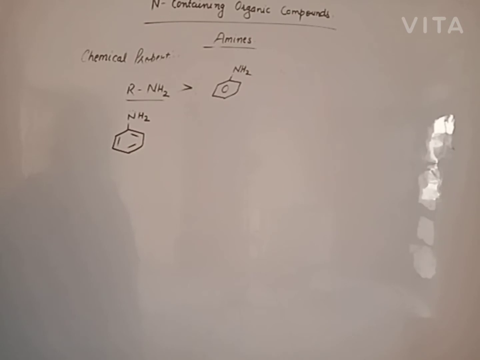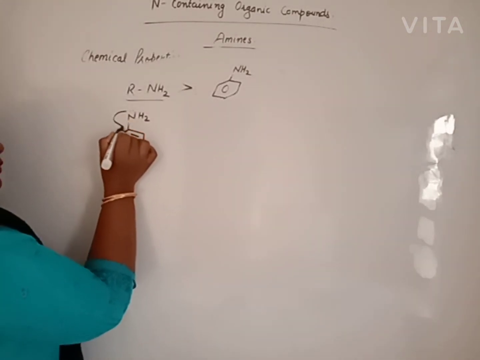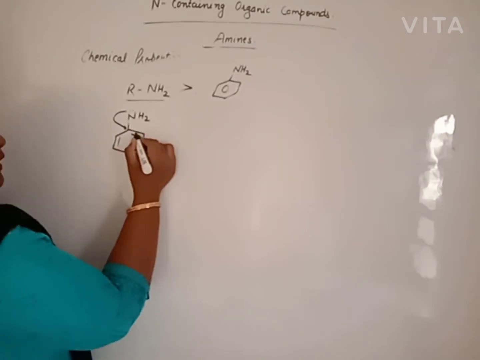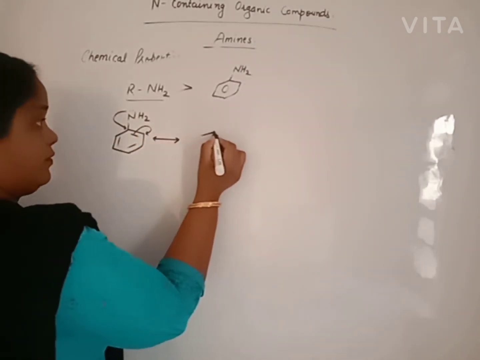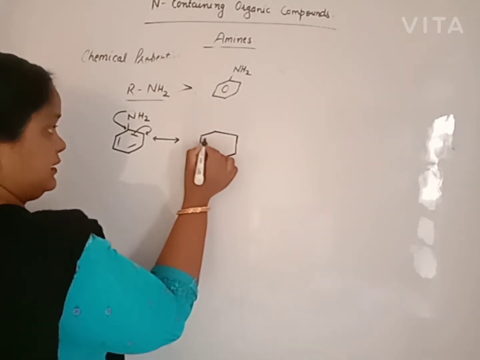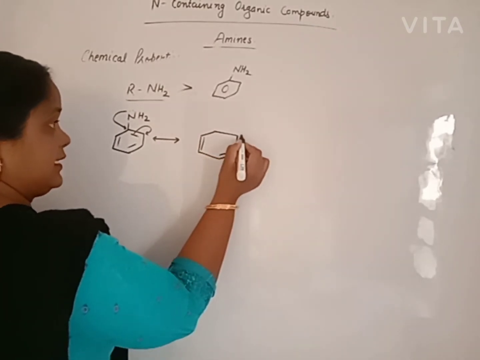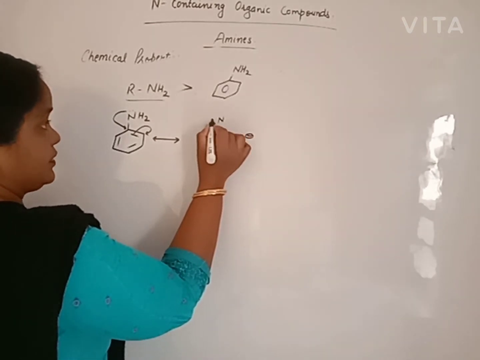Due to extra stability it is more electronegative. It attracts the lone pair electrons of nitrogen towards itself and delocalizes its pi electrons, and we get a resonating structure like this, with a carbanion and nitrogen carrying a positive charge.